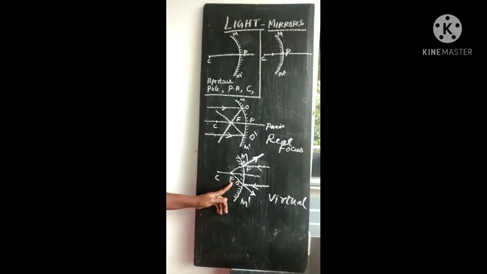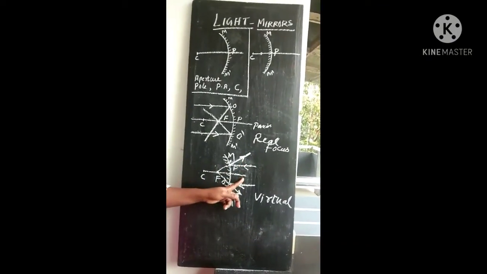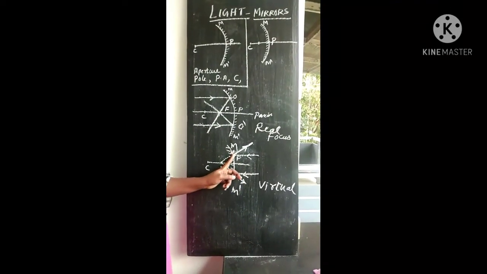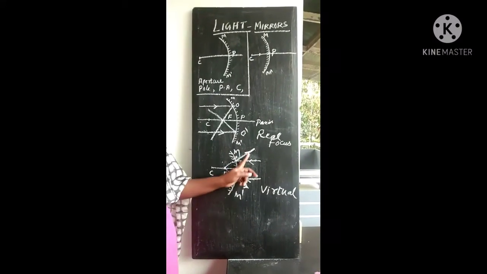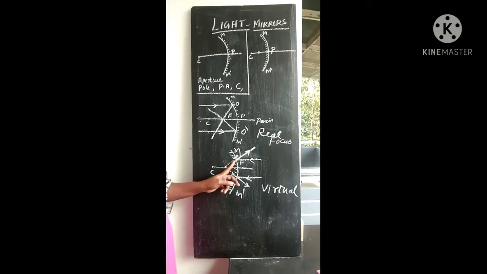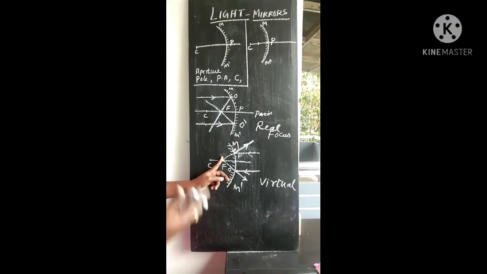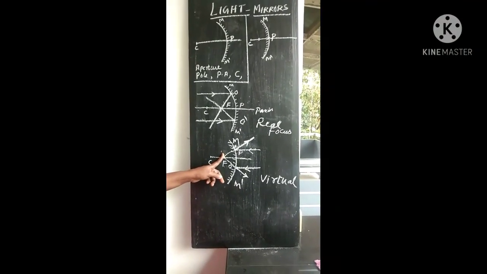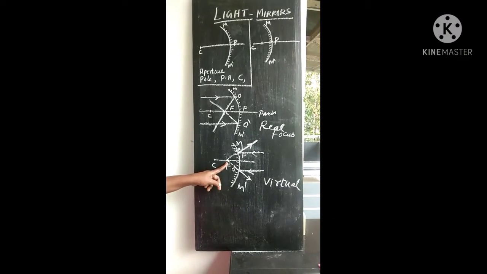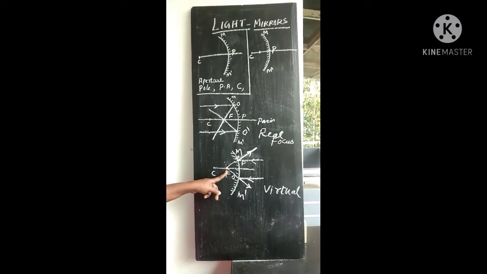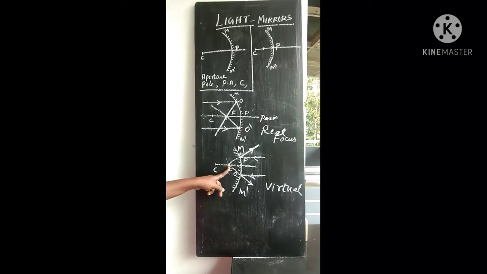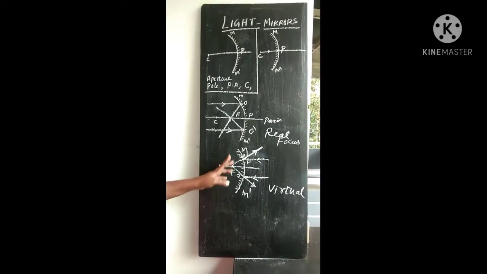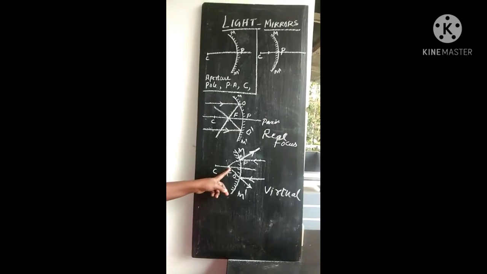And in the case of a convex mirror, we define a set of parallel rays. They are also parallel to the principal axis. They meet the convex mirror at different points and get diverged in different directions. But on producing these divergent rays backwards, they appear to be meeting at a point F. That is an imaginary point. There is no such point in front of the non-reflecting side of the convex mirror. This is a virtual point, the virtual focus or virtual principal focus of a convex mirror.